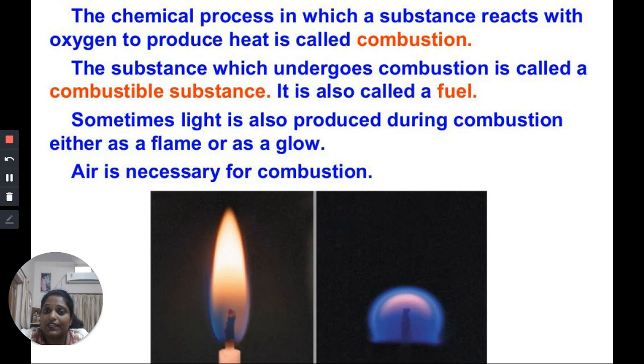Sometimes light is also produced during combustion, either as a flame or as a glow. So this is the flame. When you burn a candle, or when you burn the gas, you can see this kind of flame is produced. Now, air is necessary for combustion. Without oxygen, combustion will not take place. For combustion, the oxygen in the air reacts with the fuel, and so the combustion takes place.